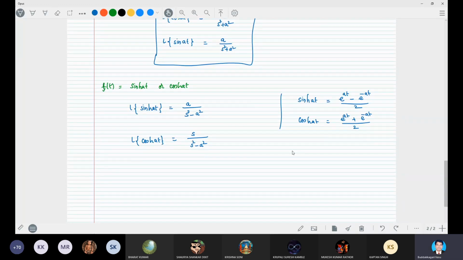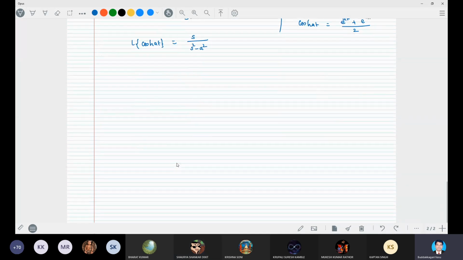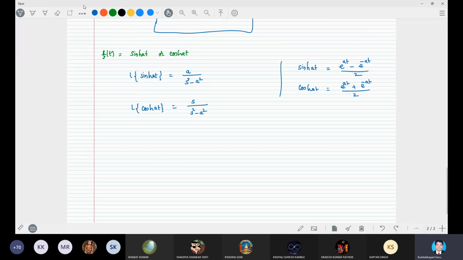Now apply the linearity property for the Laplace transform, and individually you can find the Laplace transform of e power at, which is 1 by s minus a, and the Laplace transform of e power minus at, which is 1 by s plus a, with the factor 1 by 2. You will get it this way. Any doubt in this?